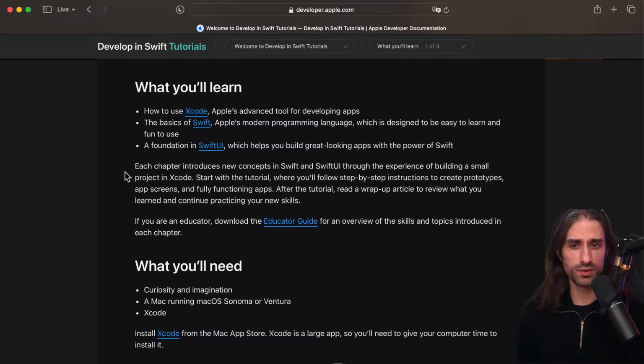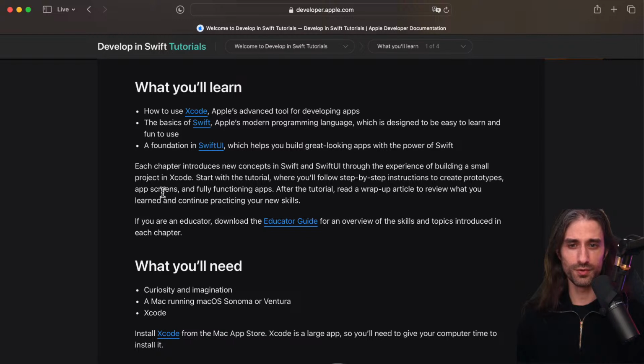Each chapter introduces new concepts in Swift and SwiftUI through the experience of building a small project in Xcode. What I really like, when I did the SwiftData part of this tutorial, is that it's really learning by doing, and I think they did a great job at introducing each concept and making you do it, which makes it way easier to understand how it works and to wrap your head around it. That's the idiom I was looking for.